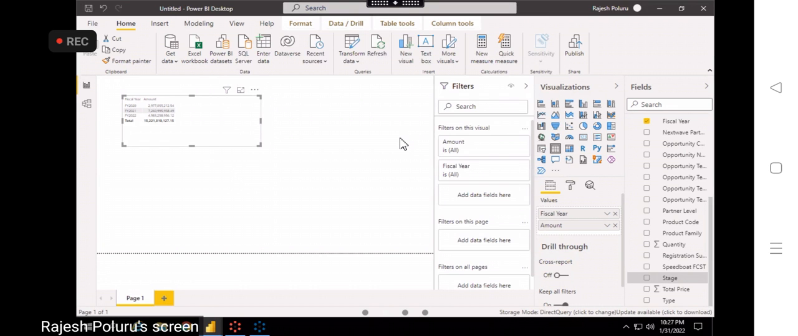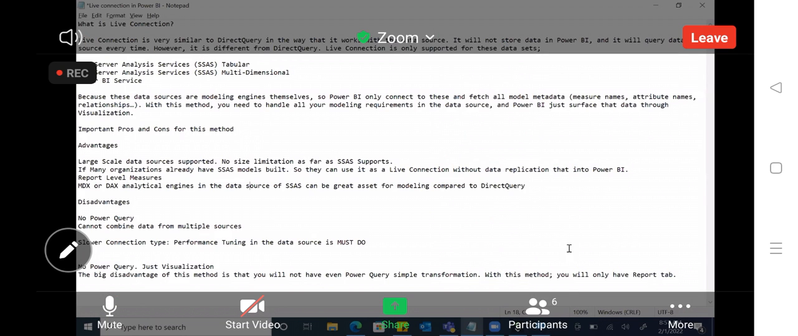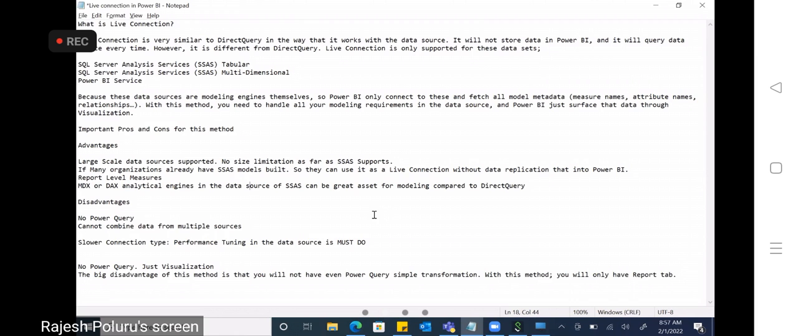Gopi, Pawan, and Vikrant. Clear? Any doubts? Okay, but clear, right? How it will work with the live connection, how it will work with the import mode, and how it will work with the direct query mode. Okay.